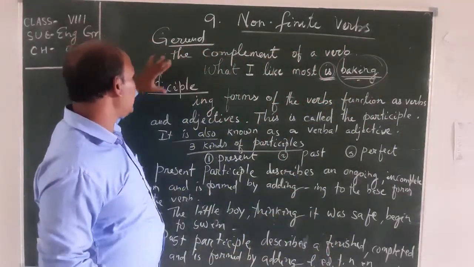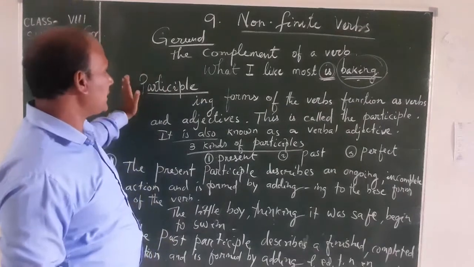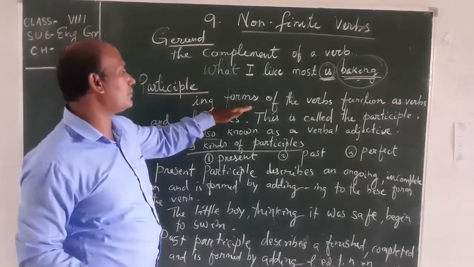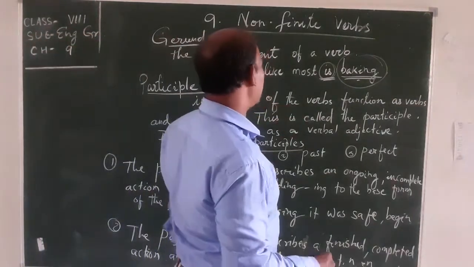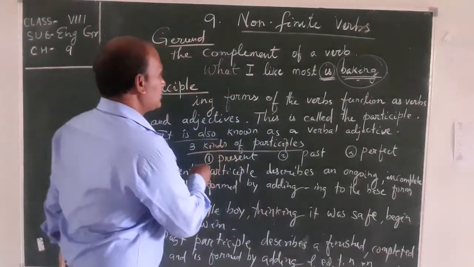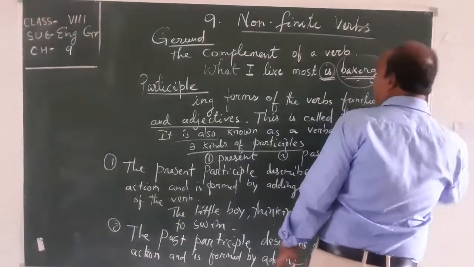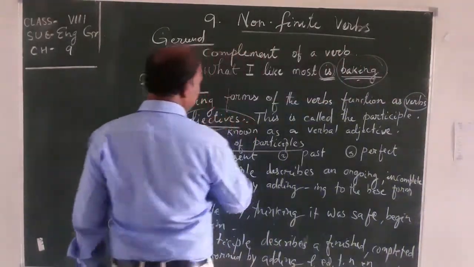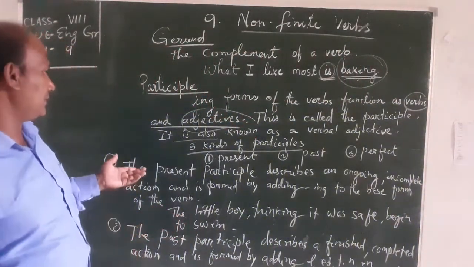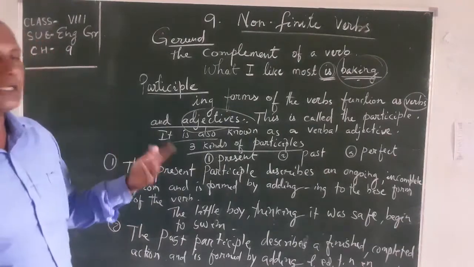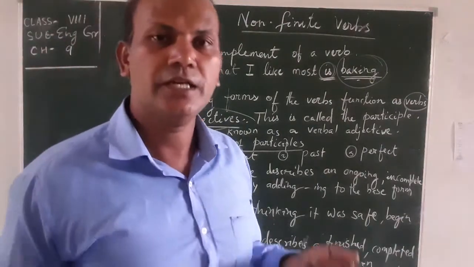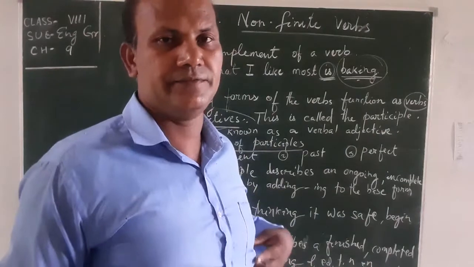So now let's come to the next point, participle. Participle is the ing form of the verbs that function as verbs and adjectives. या तो verb का function लेता है या adjective का role लेता है. This is called the participle. Also called the verbal adjective. Is it clear? That is called verbal adjective.